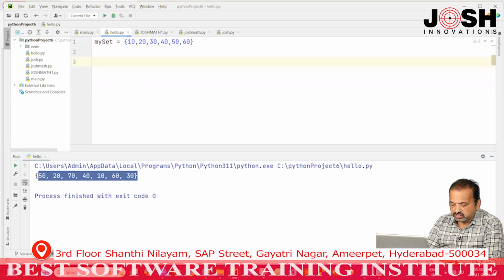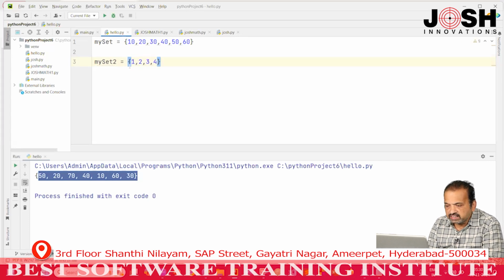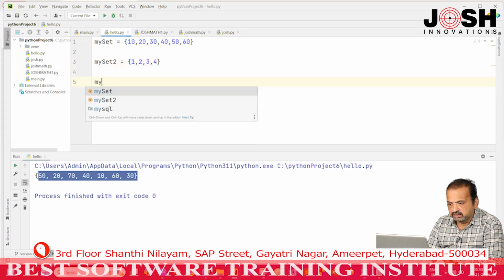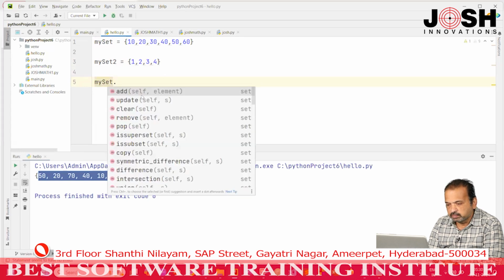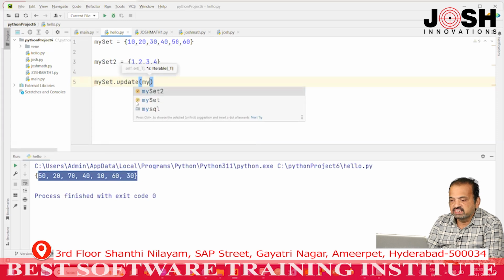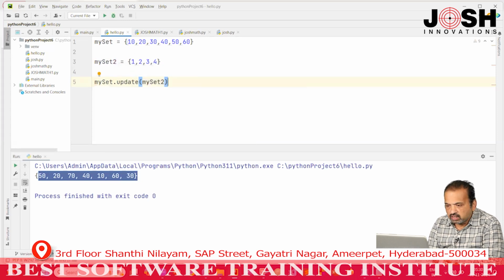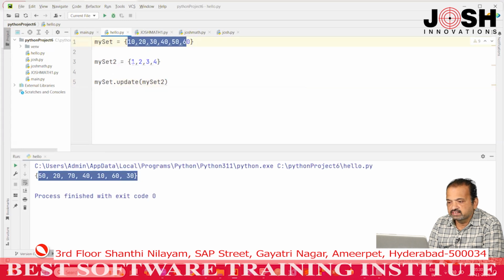For example, I have one more set, my set 2, and here I have 1, 2, 3, 4. I want to add these four items of my set 2 into my set 1. So, there is one method called the update method. When you press dot, there is the update method. And what do you have to pass? We have to pass a set here. So, what is that set? My set 2.